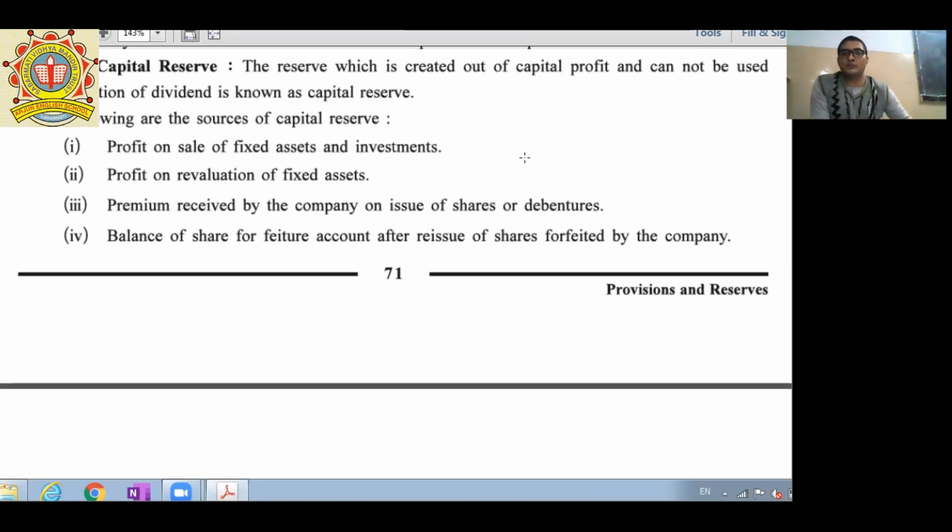Okay, so what is forfeiture? If I want to buy shares, there are some kinds of installments. If the share value is 100 rupees, I have to pay 25 rupees for the first installment, 25 for the second, 25 for the third, and 25 for the fourth. So there are four installments of 25 each.